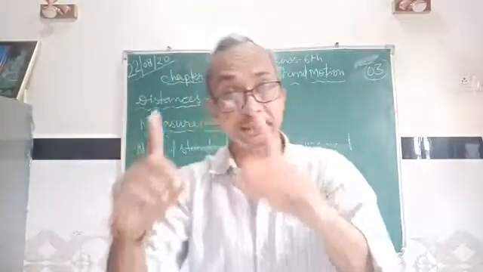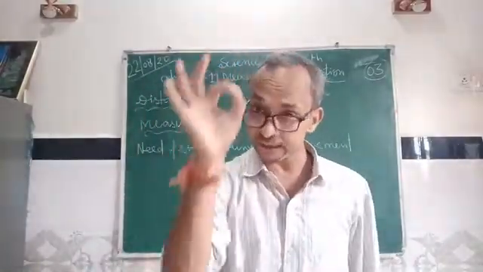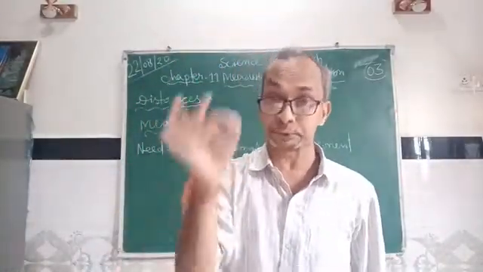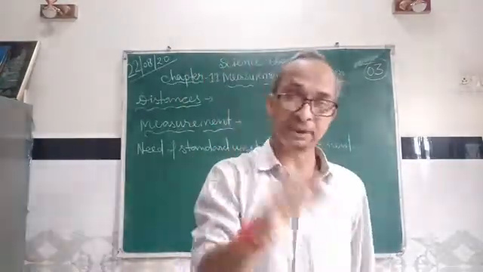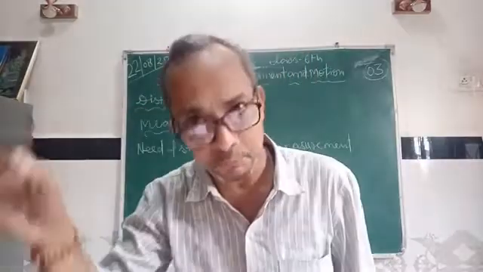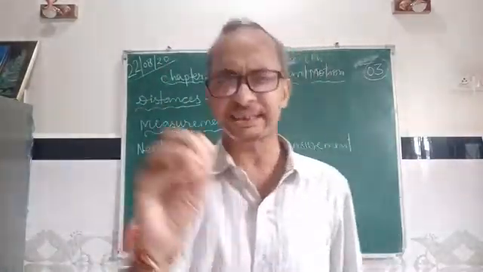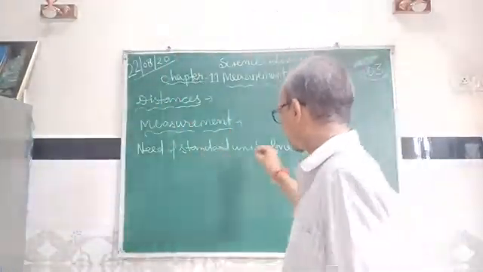What is a standard unit of measurement? A standard unit of measurement has a fixed value and it does not change from place to place or from person to person. This is the definition of standard units of measurement.